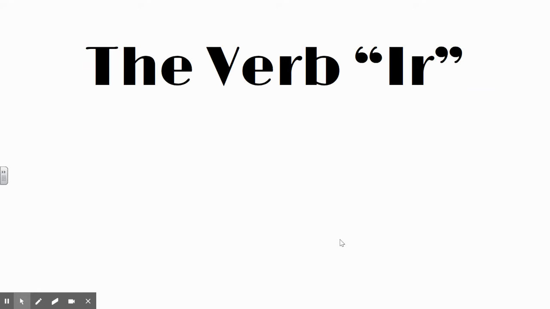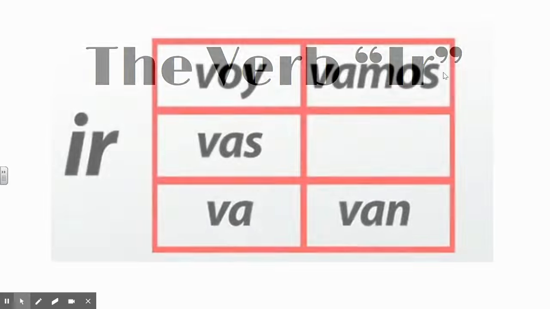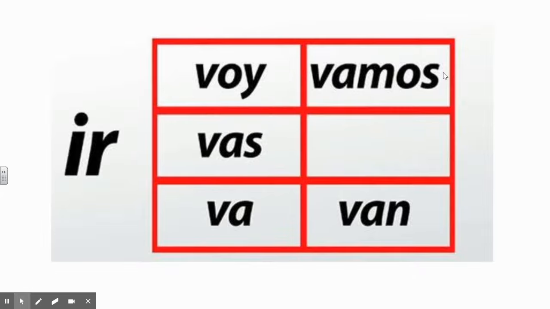All right, the last part of the notes was with the verb ir, which means what? What does ir mean? It means to go. And here are the conjugations of that. Voy, vas, va, vamos, van.